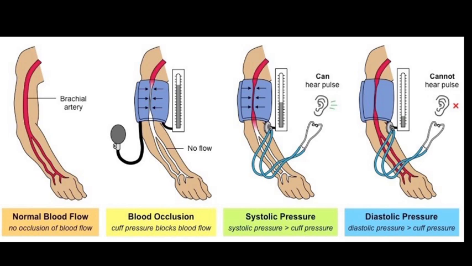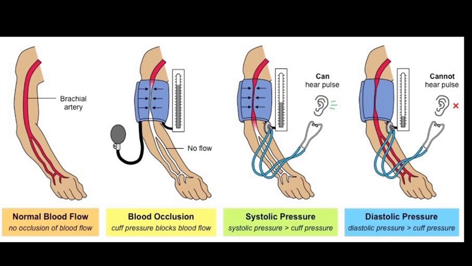Second, with the stethoscope still placed on the artery, the cuff pressure is reduced by deflating it. The cuff pressure when the heartbeat is first heard as a soft tapping sound through the stethoscope gives us the systolic pressure. After that, the cuff pressure is reduced further by deflating it more and more. The cuff pressure when the tapping sound in the stethoscope just disappears gives us the diastolic pressure. So we have to note down the systolic and diastolic pressure.